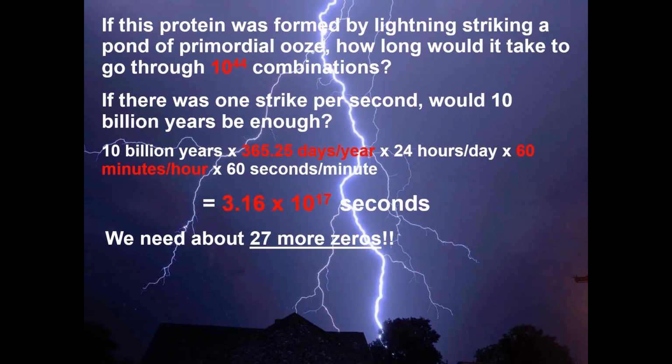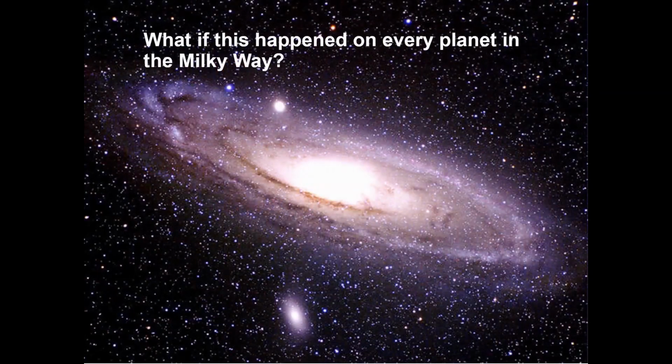If this protein was formed by lightning striking a pond of primordial ooze, how long would it take to go through 10 to the 44th combinations? If there was 1 strike per second, would 10 billion years be enough? That's how long we have, roughly, since the Big Bang. 10 billion years times 365 and a quarter days per year times 24 hours per day times 60 minutes per hour times 60 seconds per minute gives you 3.16 times 10 to the 17th seconds. We need about 27 more zeros.